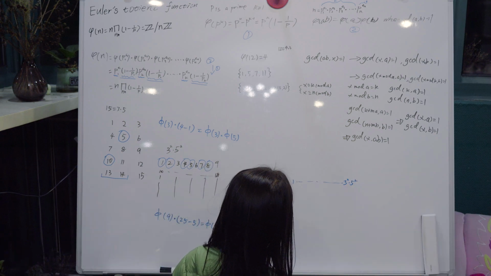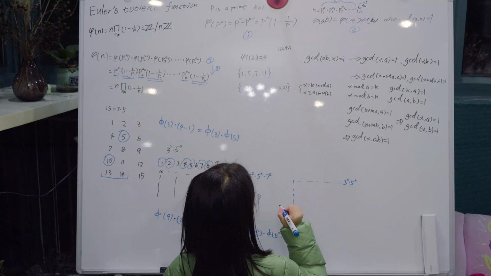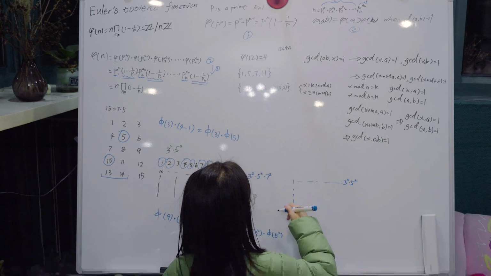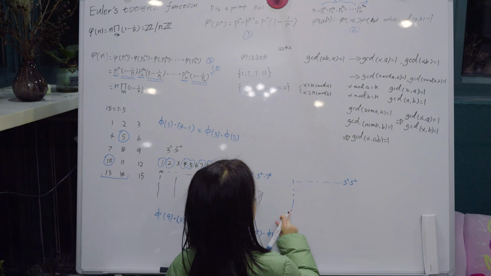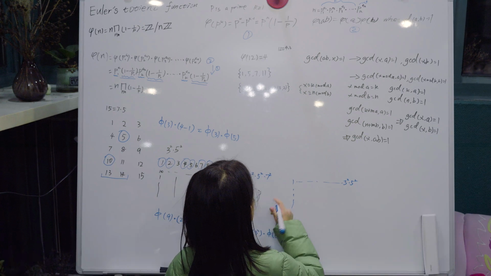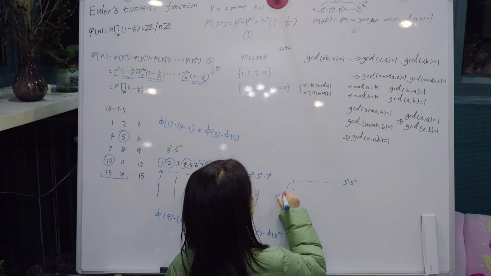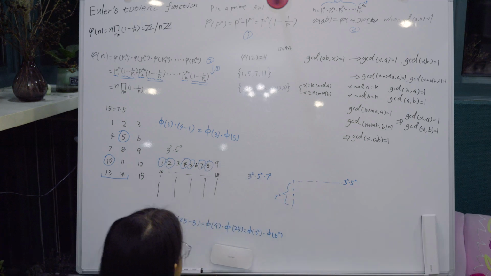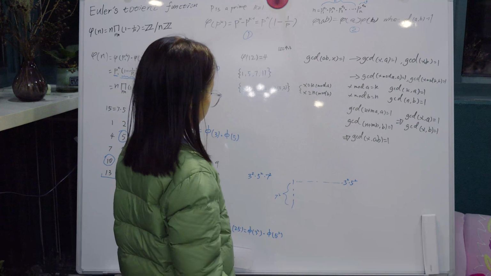This many numbers. And each column has 7 to the 2 numbers. Okay, 7 to the 2 numbers.